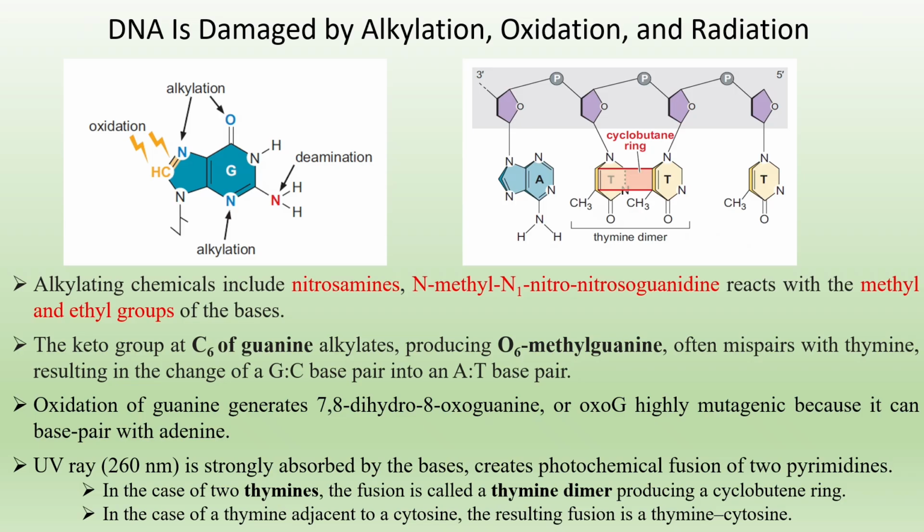Some alkylating agents like nitrosamines and N-methyl-N'-nitro-N-nitrosoguanidine react with the bases, adding methyl and ethyl groups. The O6 position of guanine is alkylated by nitrosamines or other alkylating agents, producing O6-methylguanine, which mispairs with thymine, resulting in the change of the GC base pair into an AT, or adenine-thymine, base pair. Oxidation of guanine generates oxoguanine, which is highly mutagenic because it can base pair with adenine. So an abnormal base pair is also found.